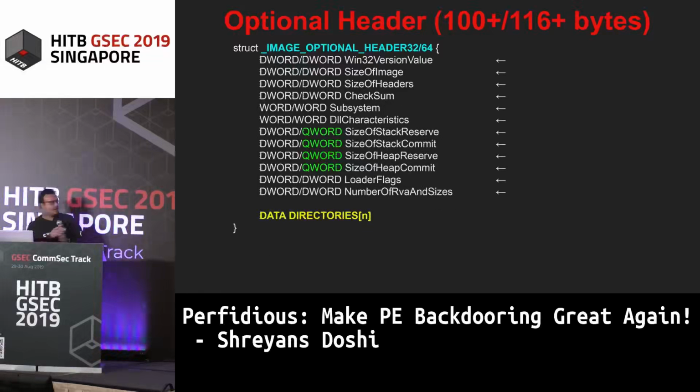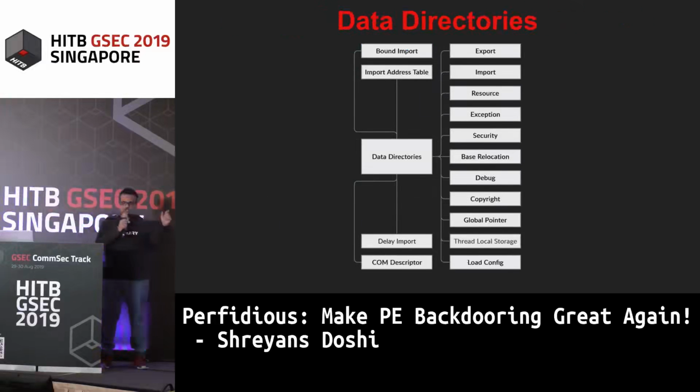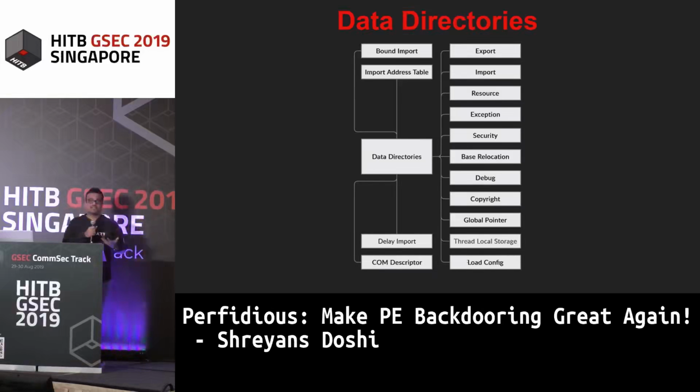The optional header also contains the data directories table, a list of data directories. The data directories format is basically the RVA to the data directory followed by the size of the data directory. It's basically a 4 byte by 4 byte list, right? So this enables you to actually find these data directories inside the PE file. Now, data directories basically contain metadata about various things.